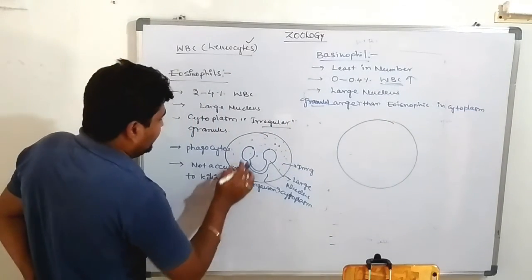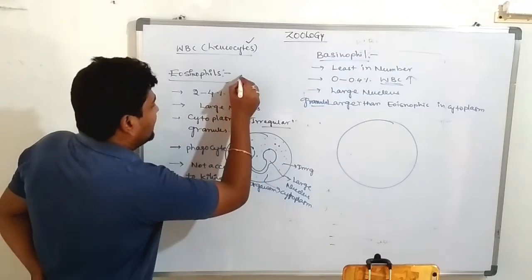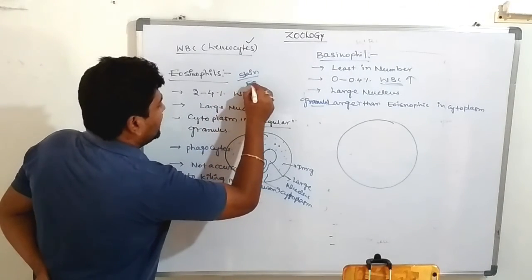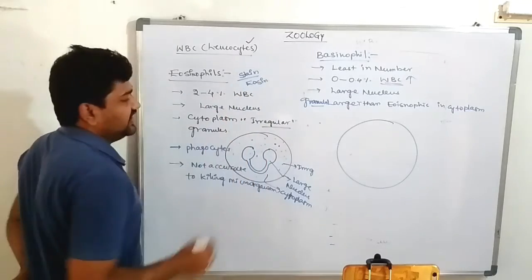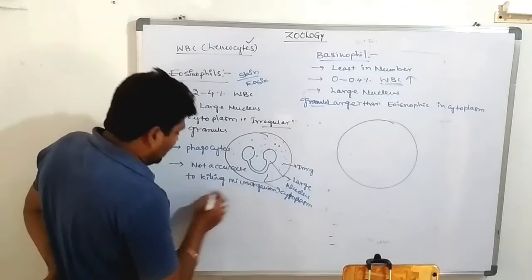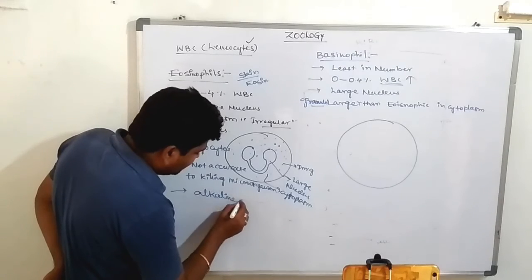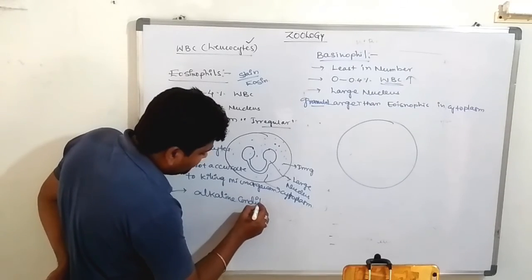Very, very important. In eosinophils, there is a stain known as eosin, in alkaline condition in the cytoplasm.